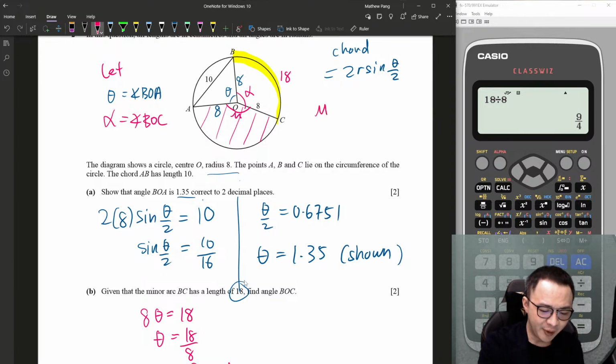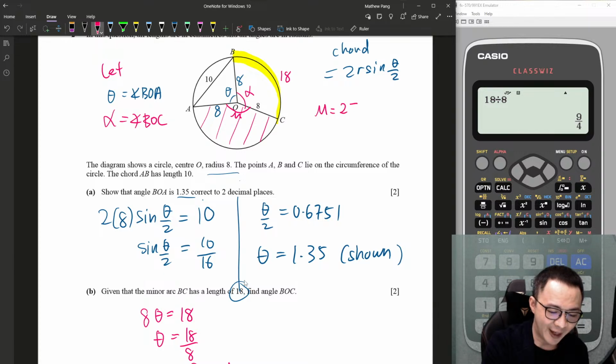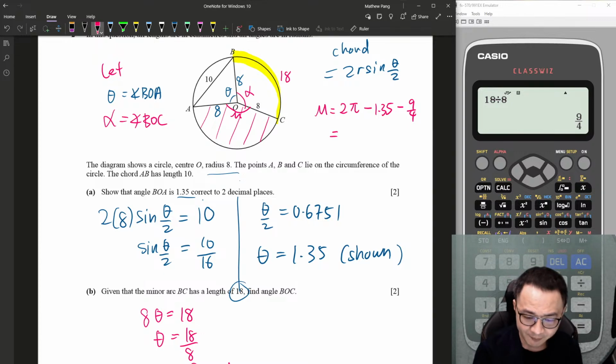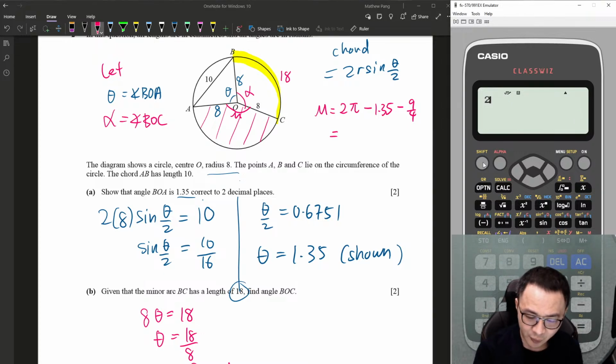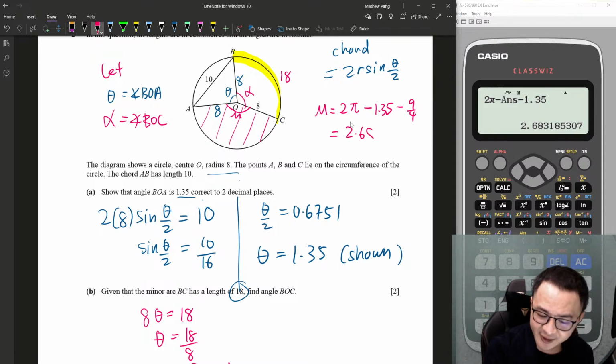So in order to get the mu, 360 is degree, but right now we are doing radian, so it equals 2 pi. So 2 pi will minus the first angle, which is 1.35, and minus the second angle, which is 9 over 4. Then I can get the so-called angle of mu here. So 2 pi minus 9 over 4 minus 1.35. Alright, so this angle is 2.683 radian.